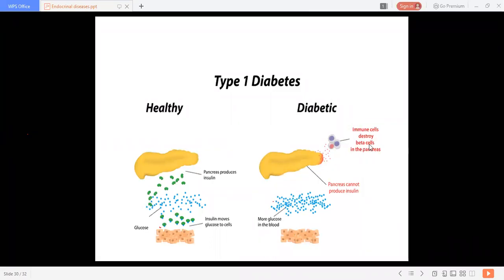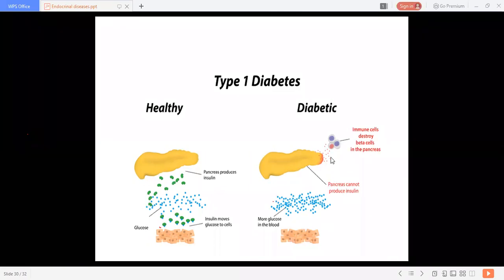Immune cells destroy the beta cells in the pancreas. Our own immune system destroys the beta cells, so the pancreas cannot produce insulin. So glucose molecules remain in the blood and cannot be removed from the blood into tissues for storage. This is the basic pathology of type 1 diabetes.